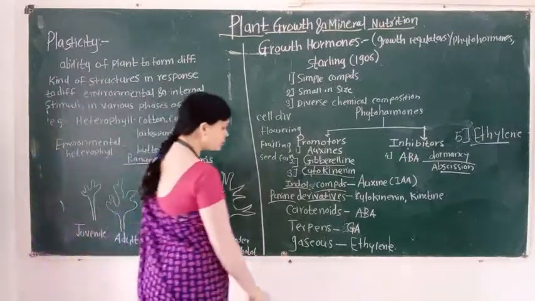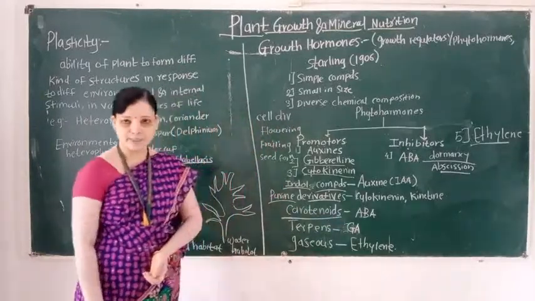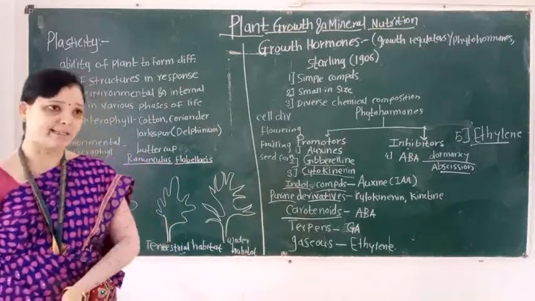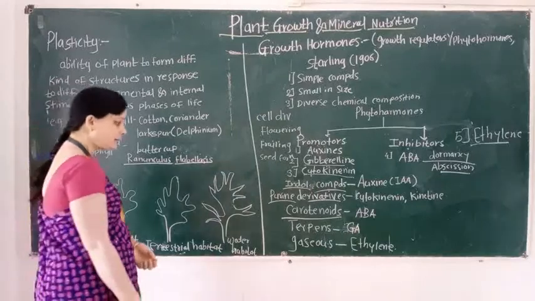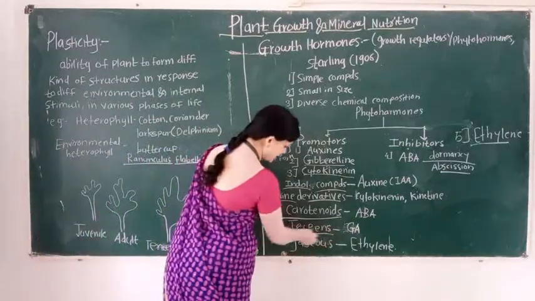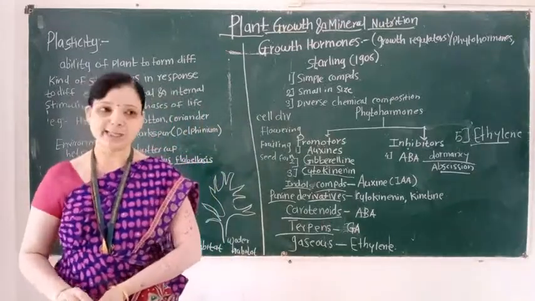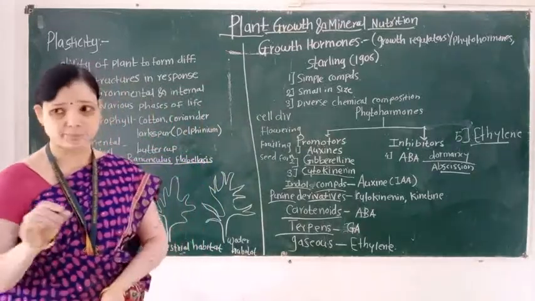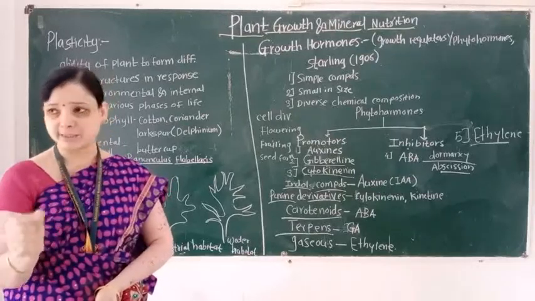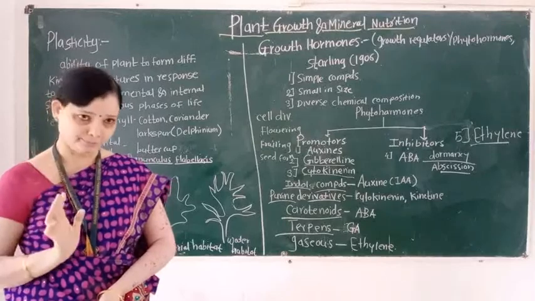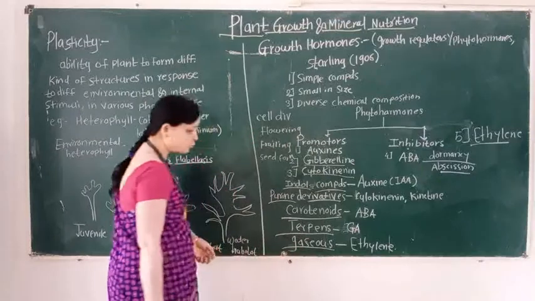Then the third group is known as carotenoids. Carotenoids means abscisic acid is involved in this third group. Then the fourth group is known as terpenes. Terpenes involve GA, that is gibberellic acid, and gibberellic acid is present in which hormone? Gibberellic acid is present in gibberellin. And last, the gaseous hormone.